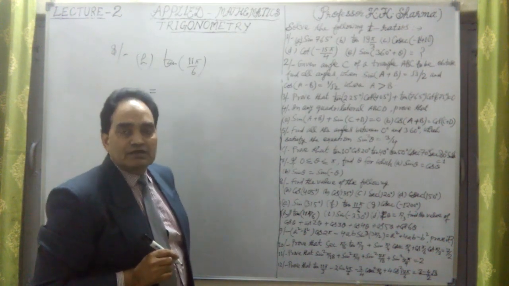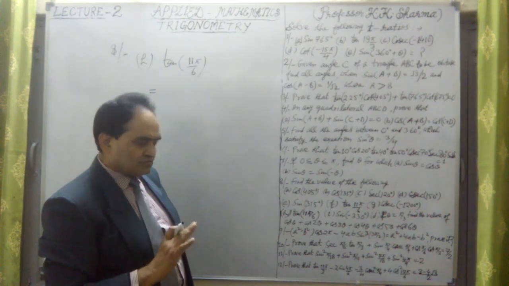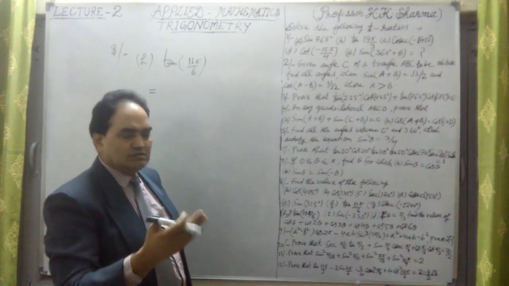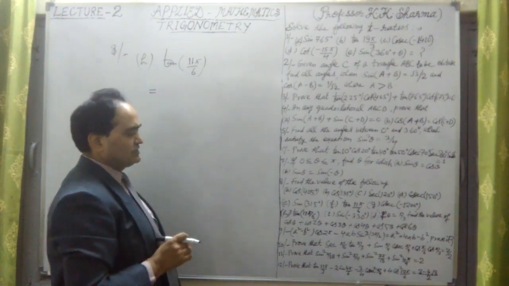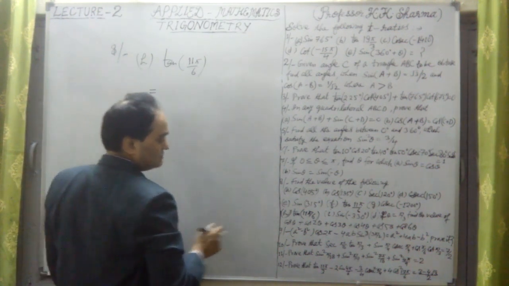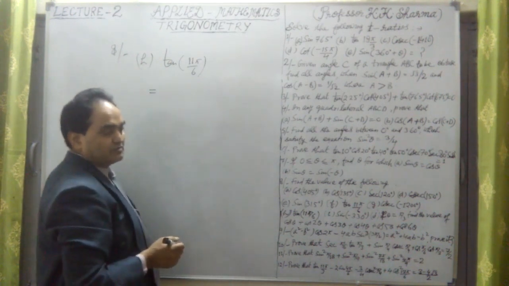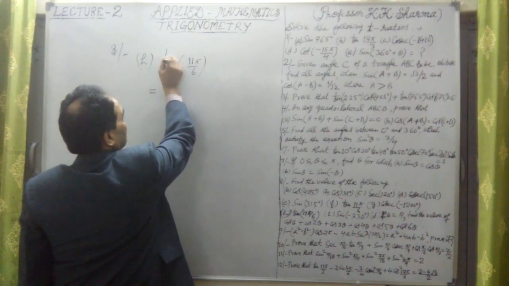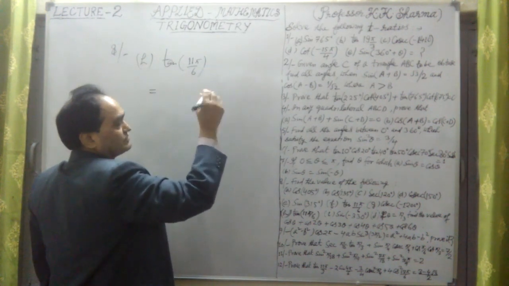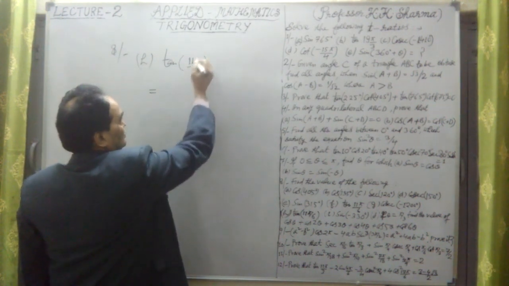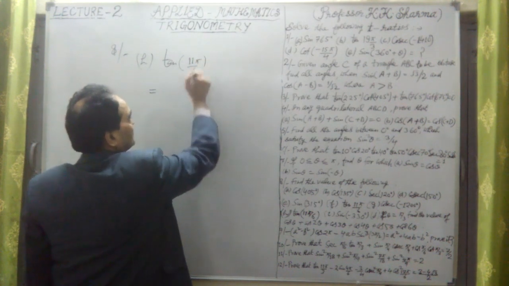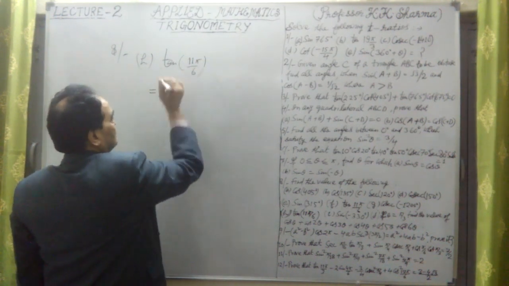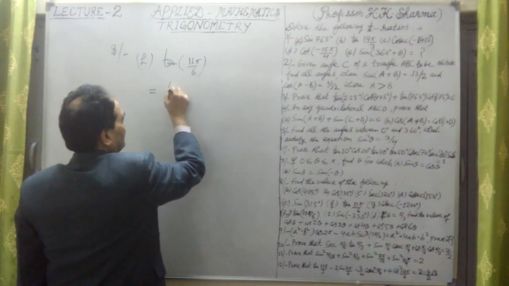Given values of angles. So trigonometric ratios are defined for certain values, but that 70 degree is something that is not defined. That will be found in the trigonometric table. That's what is tan 70 degree, but proper values are only defined for certain angles. Now this 11 pi by 6, let me write it down further.